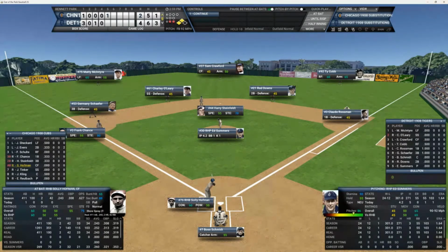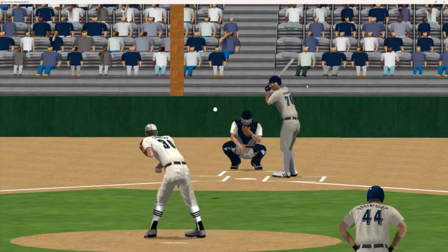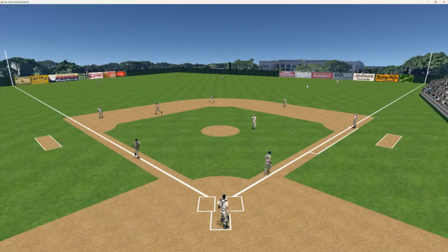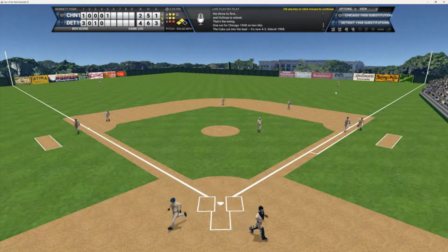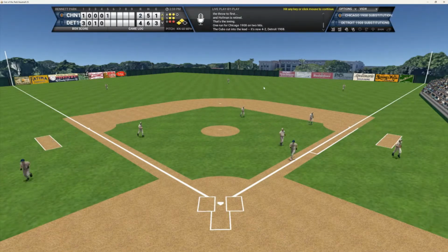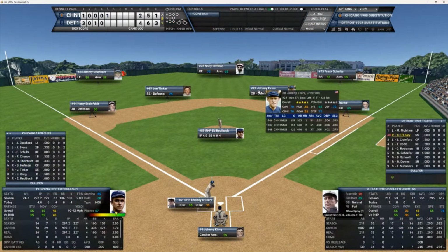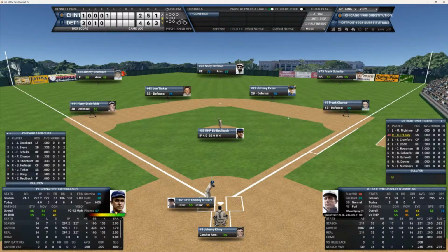And Hofman's 0 for 1. A base hit here will tie this ball game up. All this coming with 2 outs. And that ball is hit down to second. That should be the third out. And that'll do it. But the Cubbies score 1, cut the lead to 4-2. We go to the bottom of the 5th.